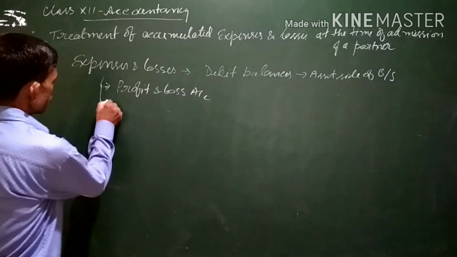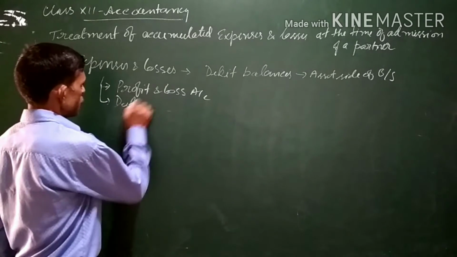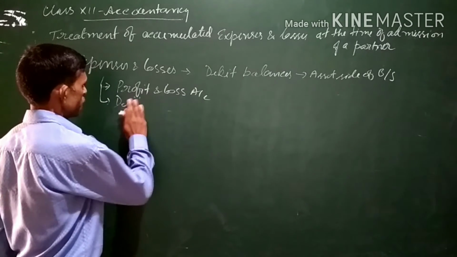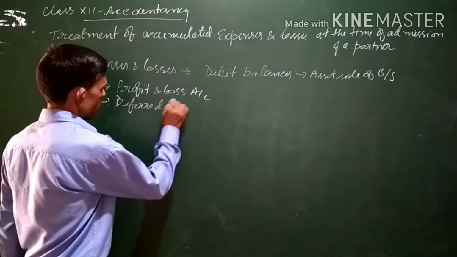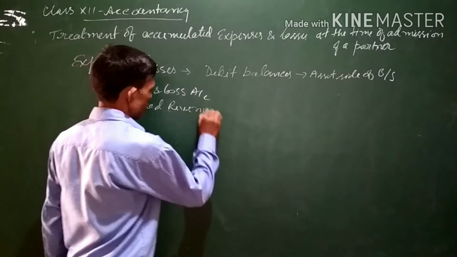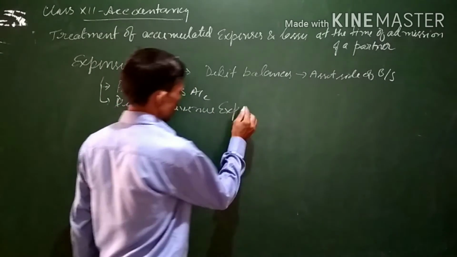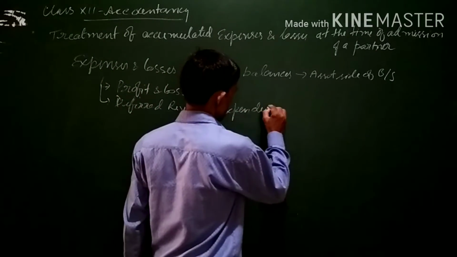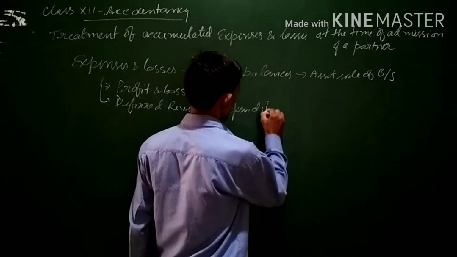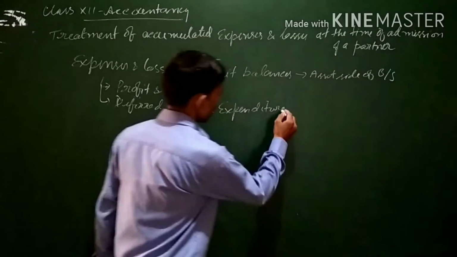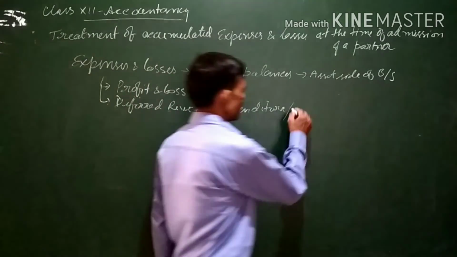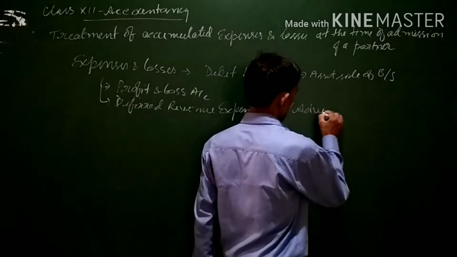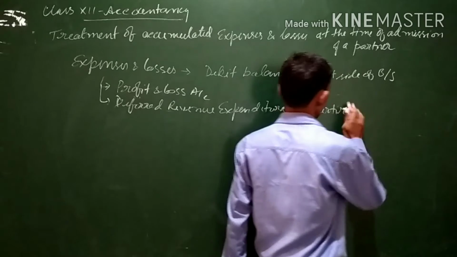Now, it can be also represented by deferred revenue expenditure, or it is also known as advertisement suspense also.